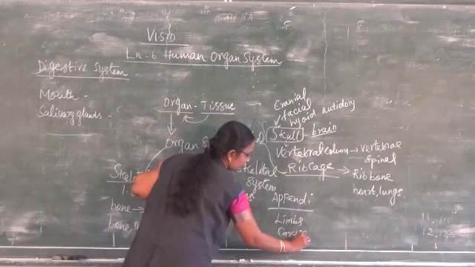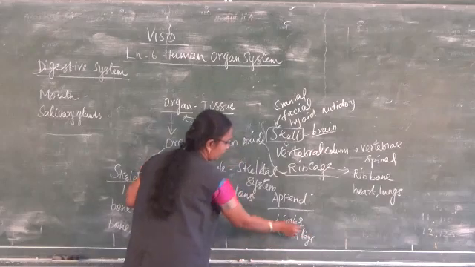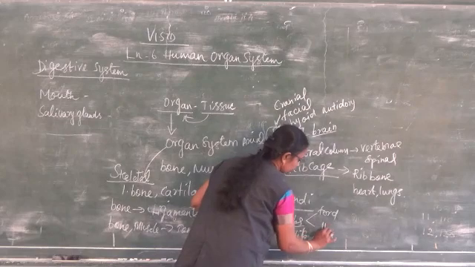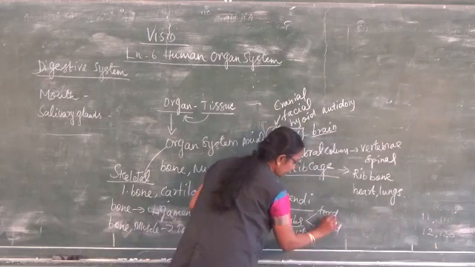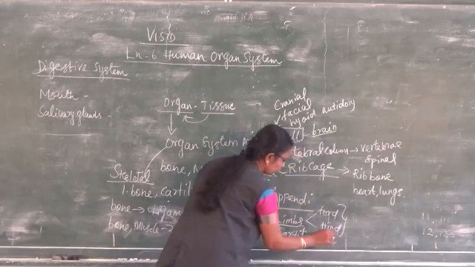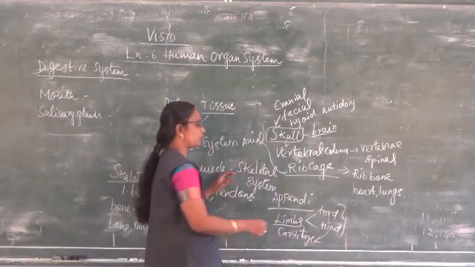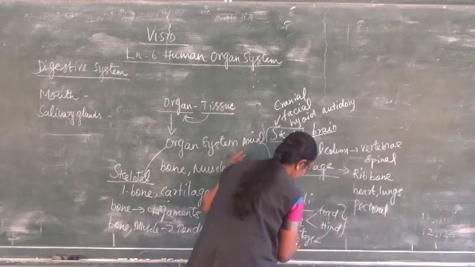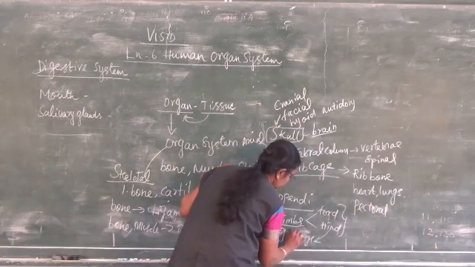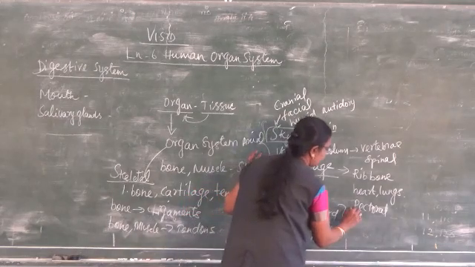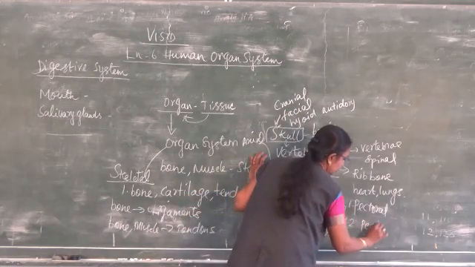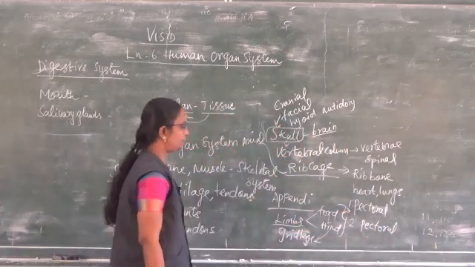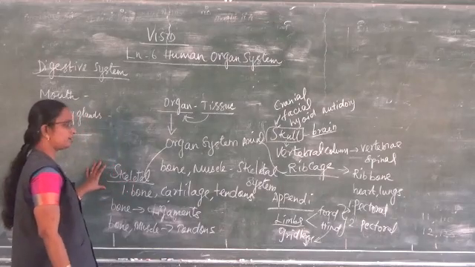The limbs are found on the body. There are two types of limbs, forelimbs and hind limbs. These forelimbs and hind limbs are joined to the body with the help of girdles. Two types of girdles, the pectoral girdle and the pelvic girdle. So this is about the skeletal system.